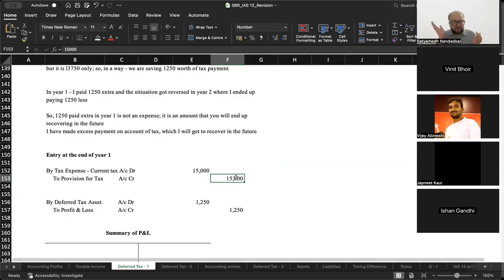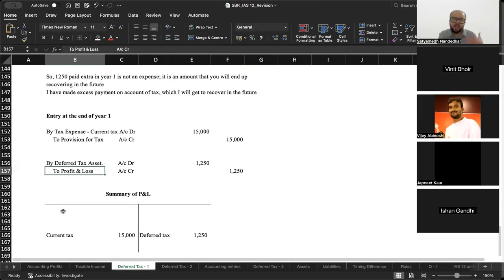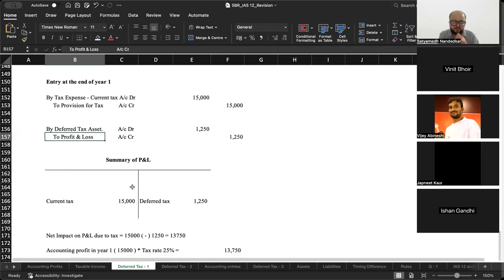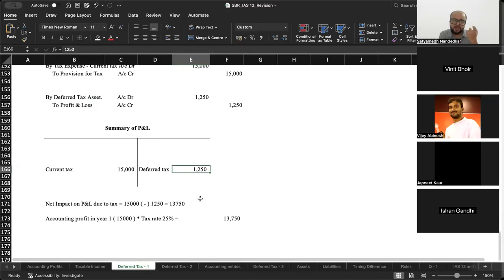In my mind, I think of it as a receivable adjustment. So I debit deferred tax asset with 1,250 and I credit P&L with 1,250, right? A new asset has come into existence. P&L देखो, P&L के डेबिट साइड में 15,000, क्रेडिट साइड में 1,250. What is the net impact on P&L? The net impact on P&L is 15 का डेबिट, 1,250 का क्रेडिट, 13,750 का डेबिट.